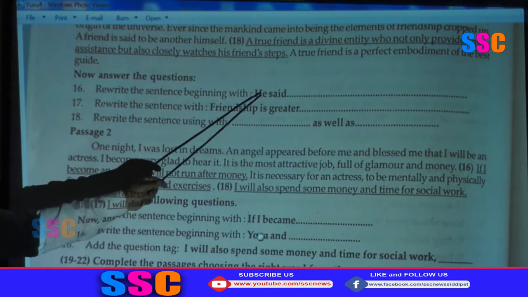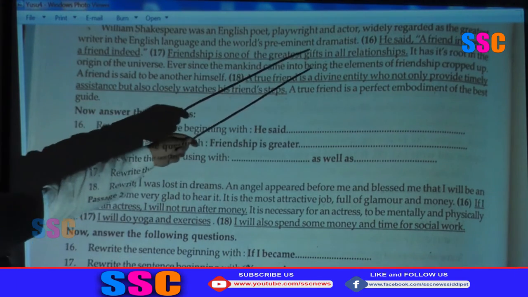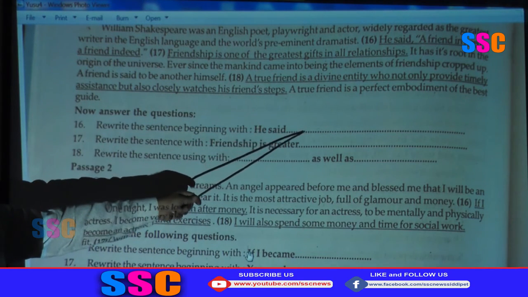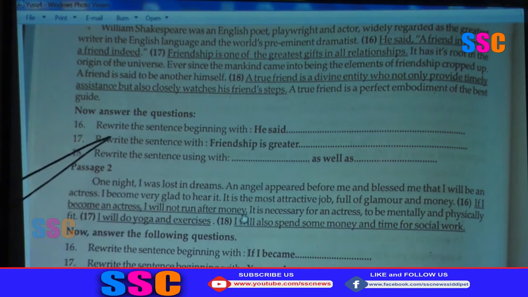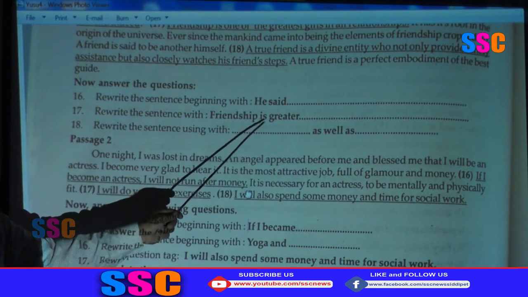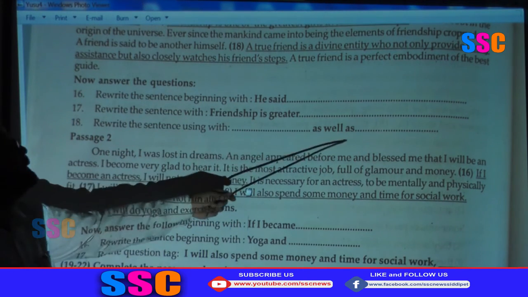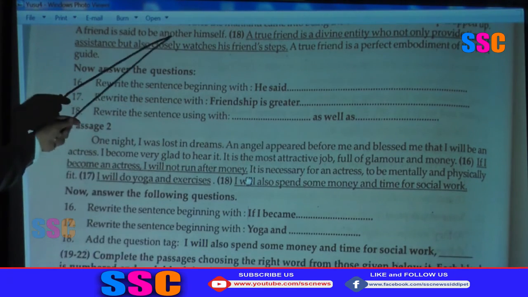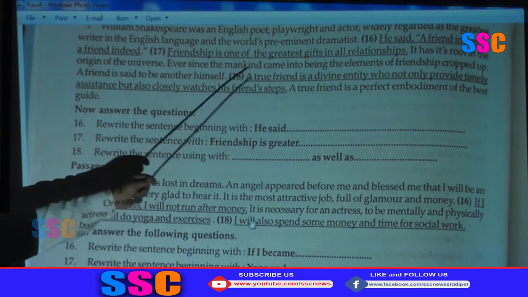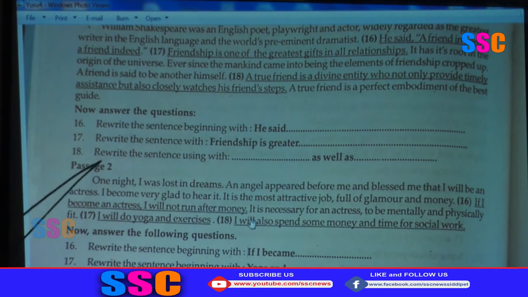Rewrite the sentence beginning with 'He said'. Actually that is direct speech: He said, a friend in need is a friend indeed. You have to write it in reported speech. Then rewrite the sentence with 'friendship is greater', comparative degrees of comparison. As well as, not only but also is here. You have to change it and write with 'as well as'. If you practice all the grammar structures, you can get these 3 marks.